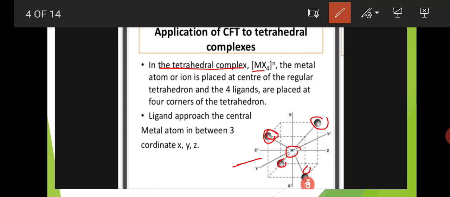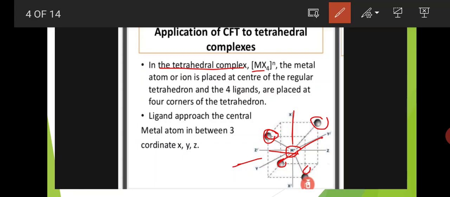Ligands approach the central metal atom in between the coordinate x, y, z axes. So here in tetrahedral complexes, these are the axes: this is the x-axis, this is the y-axis and this is the z-axis. In tetrahedral complexes, the ligands approach the central metal atom between the axes, not on the axes.